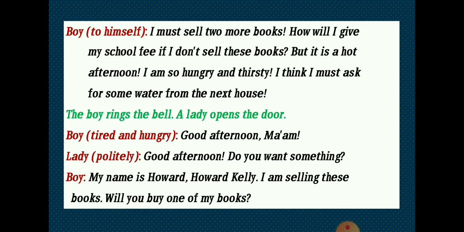Boy: I must sell two more books. How will I give my school fee if I don't sell these things? But it is a hot afternoon. I'm so hungry and thirsty. I think I must ask for some water from the next house. The boy rings the bell. A lady opens the door.